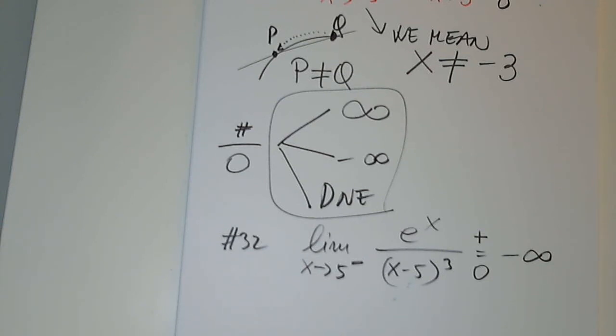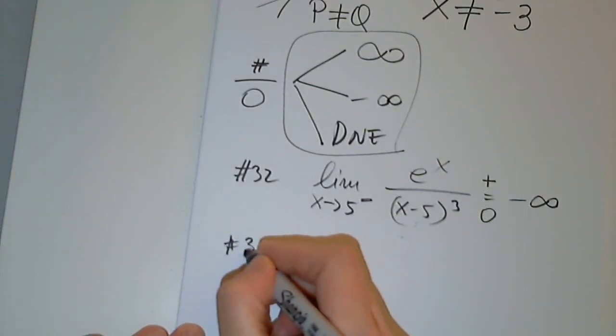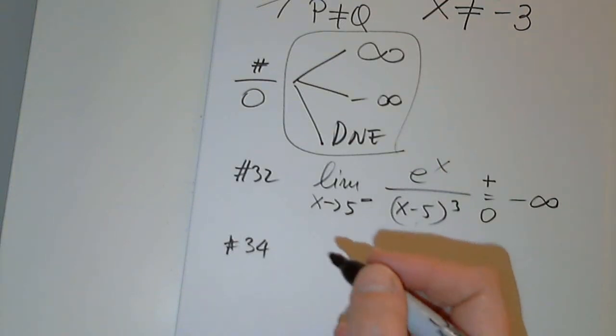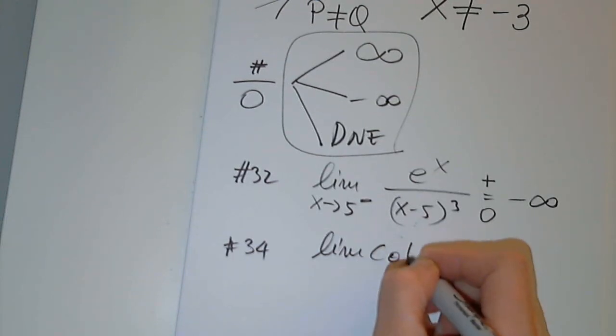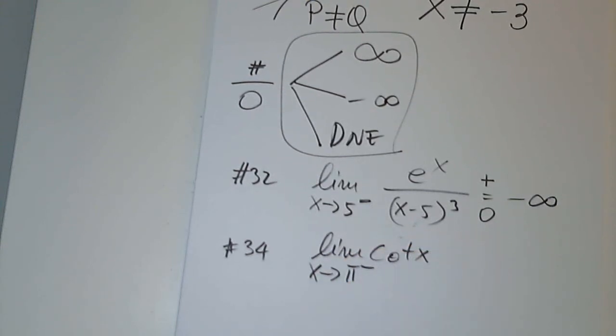Okay, let's take a look at 34, same page. Let's see what I do now. When x approaches pi from the left, limit of cotangent.